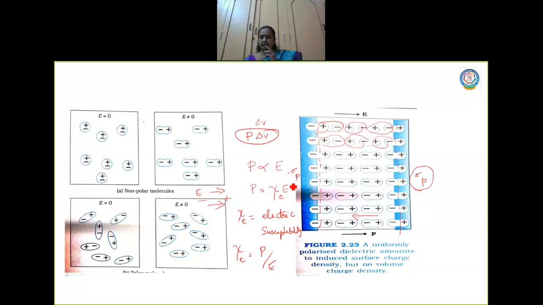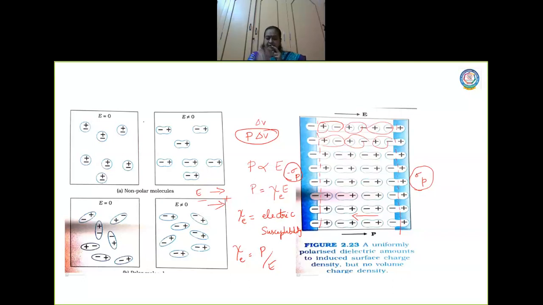Here this is minus sigma p. So this polarized dielectric is also equivalent to two charged surfaces where the charges are induced. Now how are these charges induced, children? These charges are induced due to the external electric field that is applied.